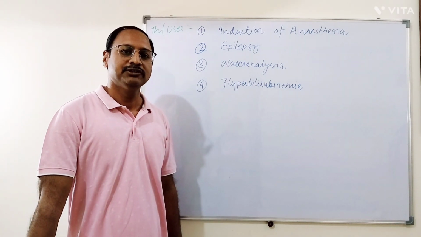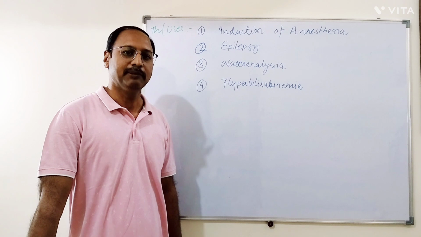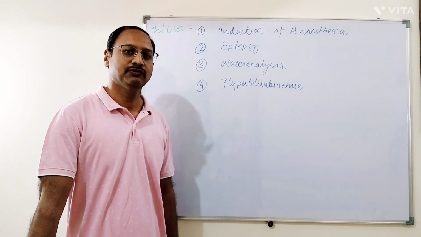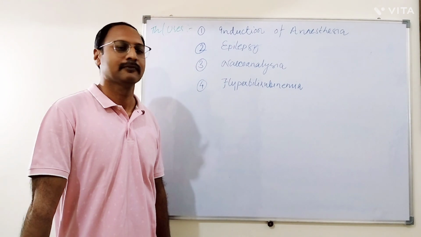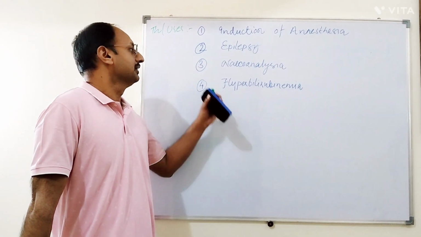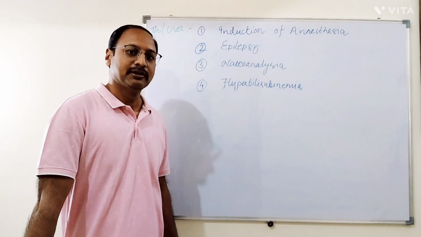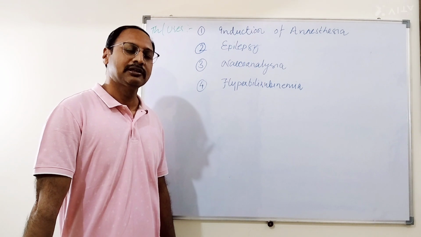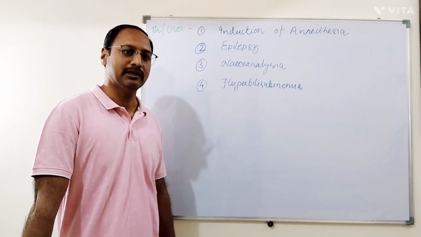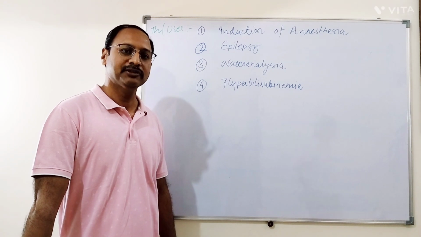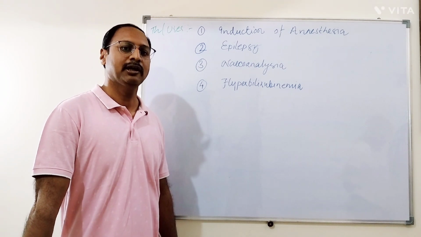Barbiturates are also used for the treatment of epilepsy, specifically tonic-clonic seizures and partial seizures. The next indication is narcoanalysis. Barbiturates like pentobarbital and amobarbital are used for narcoanalysis to make a person more communicative and amenable to suggestions.